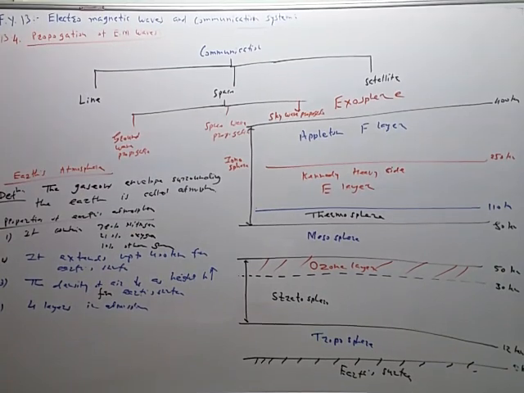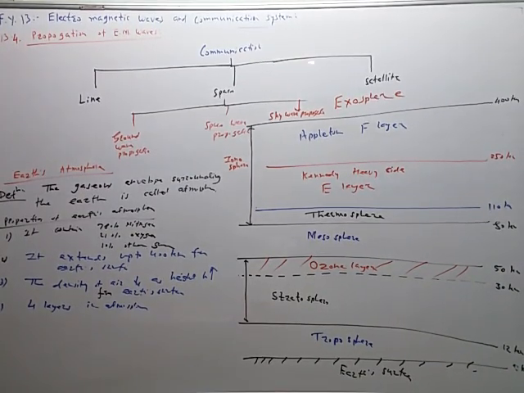So this is the second part of this chapter, electromagnetic waves and communication system. So communication has three main types: line communication, space communication and satellite communication. This space communication has again three types: ground wave propagation, space wave propagation, it is also called direct wave propagation, and third type is sky wave propagation. So ground wave, space wave and sky wave propagation. We have to see these three types of wave propagation in detail.